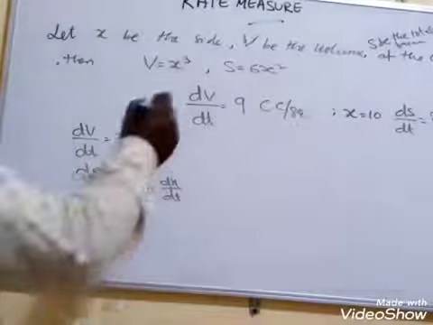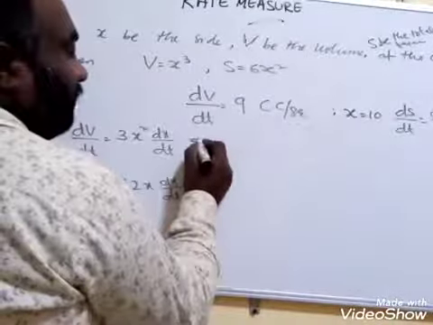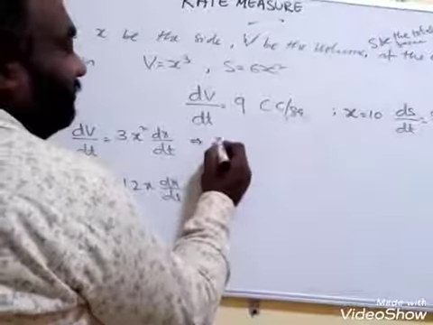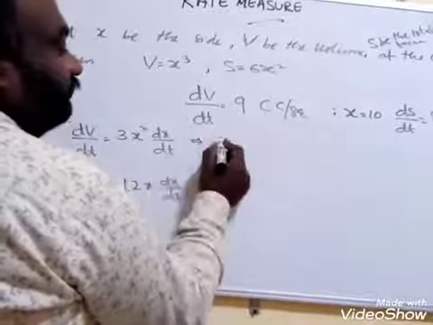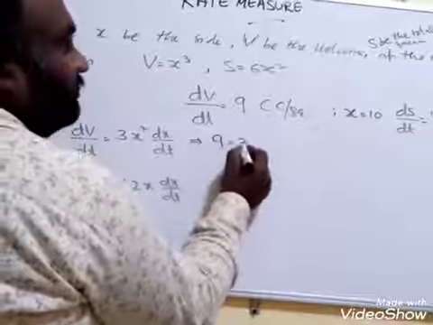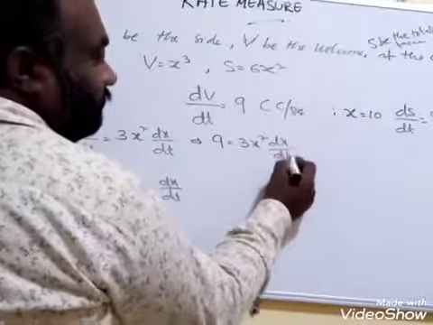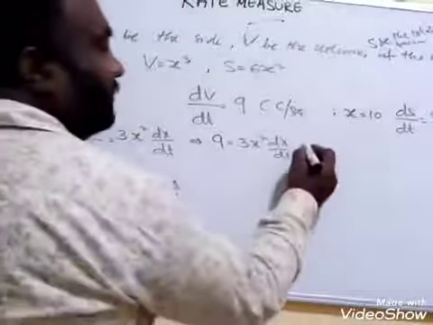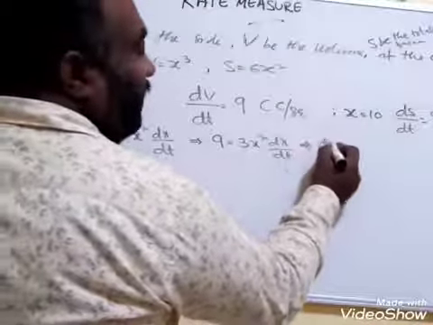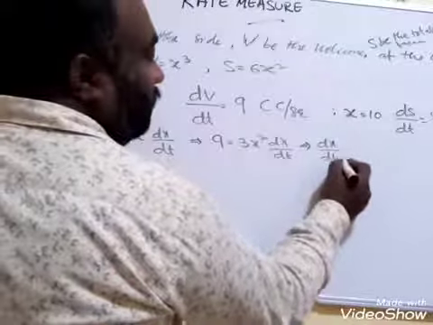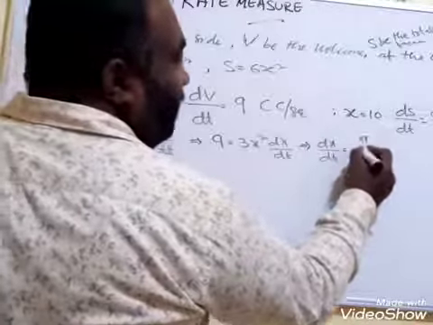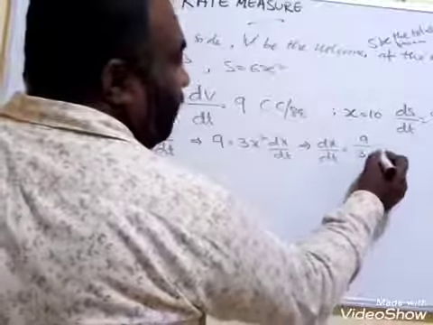What is given? dV by dt is equal to 9 now. Therefore you can write 9 is equal to 3x square into dx by dt. That implies dx by dt is equal to 9 by 3x square.